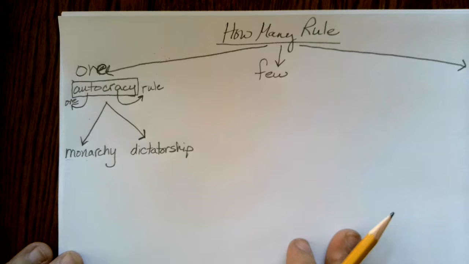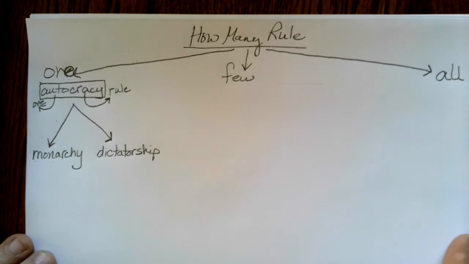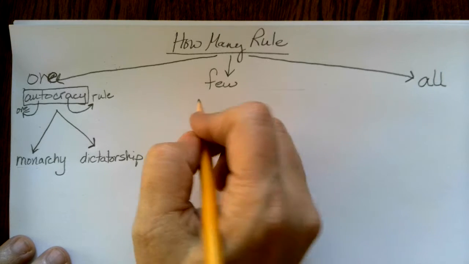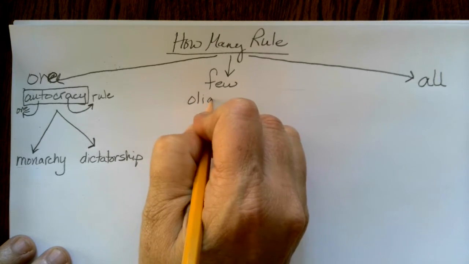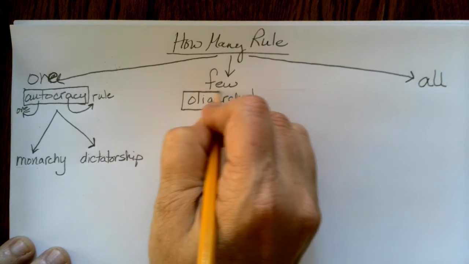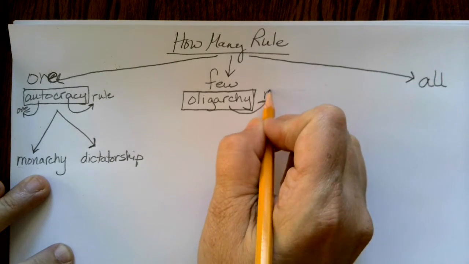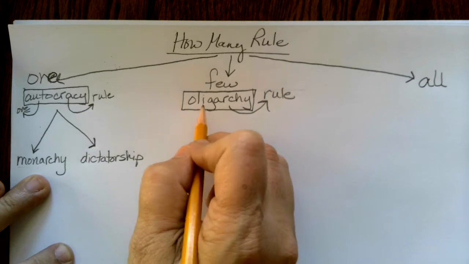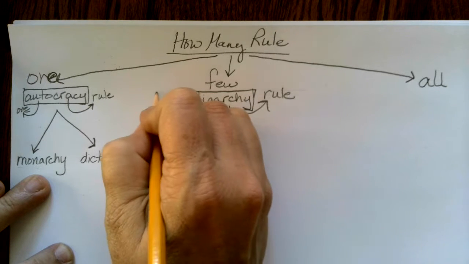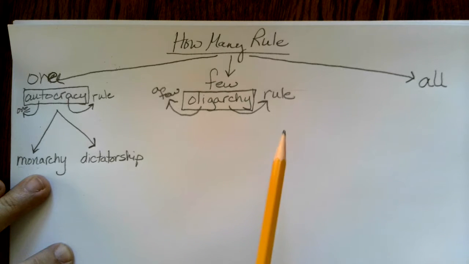But for right now, let's go ahead and finish out our top primary divisions up here. So if one person rules, that's an autocracy. If a few people rule, that's called an oligarchy. And we just said archy means rule. And you might guess that this root word olig means a few. Okay, so in an oligarchy, just a few people rule.